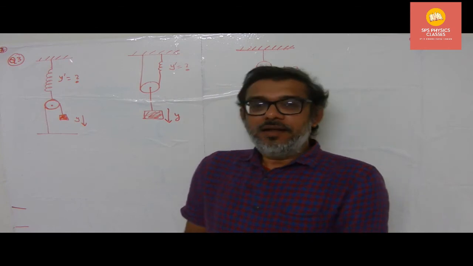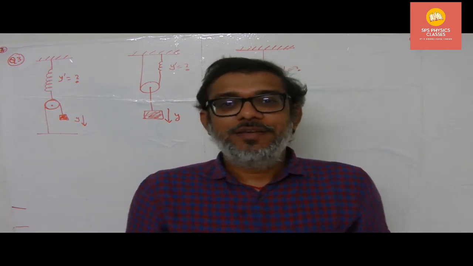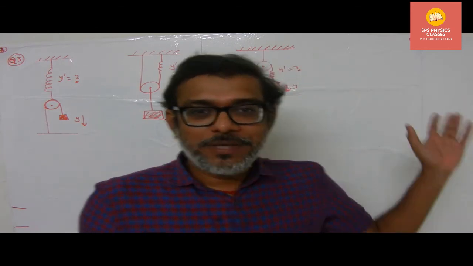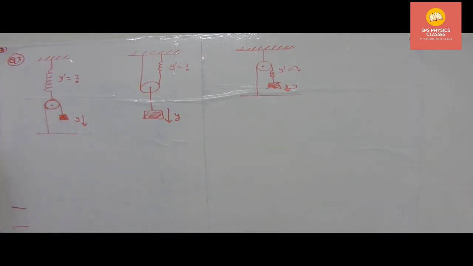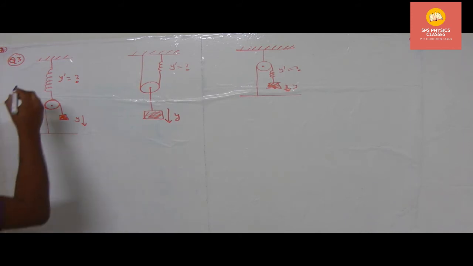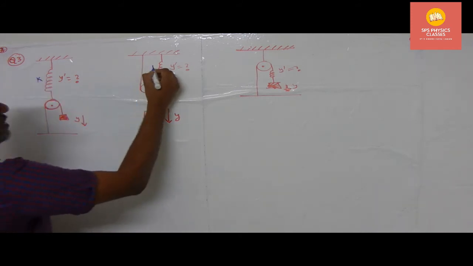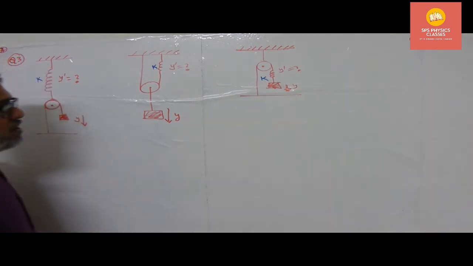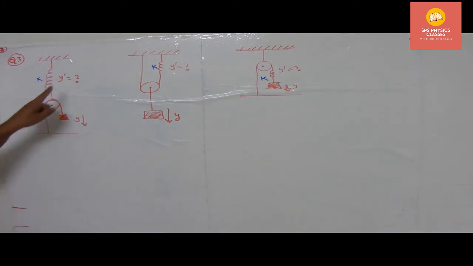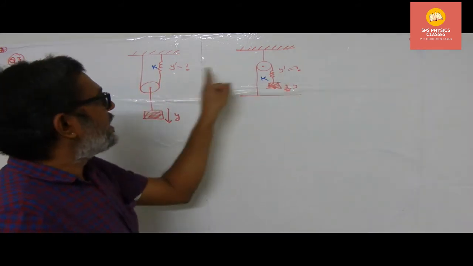Hello. Now, let us see question number 3. This is something like a crazy problem. Please look here. In the given case, a spring is attached with a single pulley and block in 3 different conditions. In the 3 different conditions, we need to find out the expansion of the spring. That's it. In all cases, we are using the same spring constant K. Spring constant is not changing. Now, in all cases, we have to find out the value of expansion of the spring.